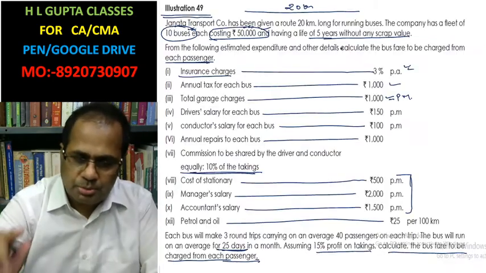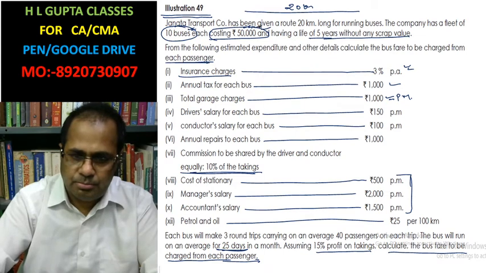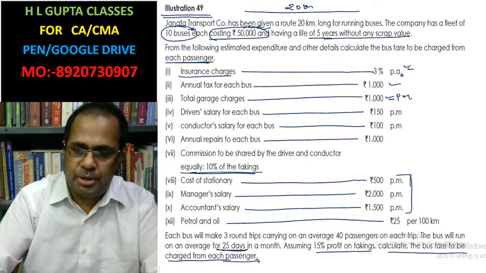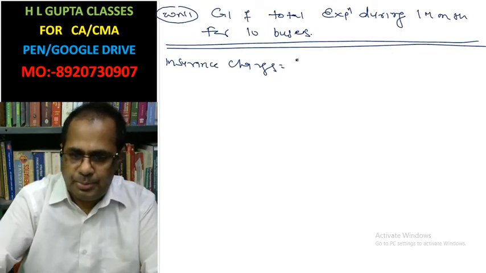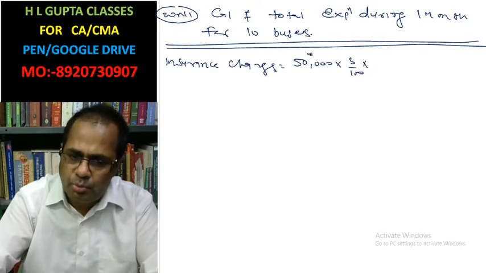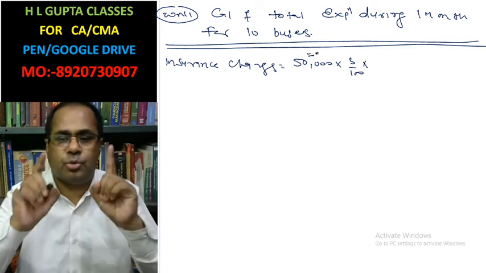The cost of the machine is 50,000. This is 3% per annum. 50,000 into 3 by 100 is the insurance charge for one machine.